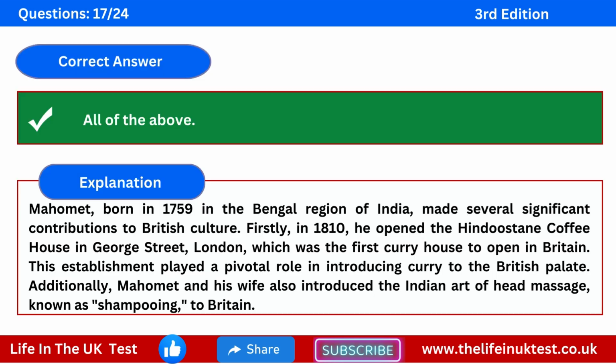The correct answer is all of the above. Explanation. Mohammed, born in 1759 in the Bengal region of India, made several significant contributions to British culture. Firstly, in 1810, he opened the Hindostan Coffee House in George Street, London, which was the first curry house to open in Britain. This establishment played a pivotal role in introducing curry to the British palate. Additionally, Mohammed and his wife also introduced the Indian art of head massage, known as shampooing, to Britain.